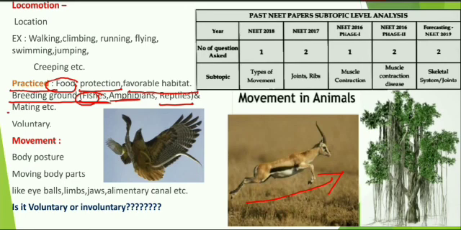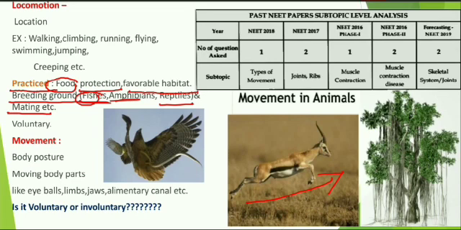Another one is mating, which is quite common for reproduction. Organisms of the opposite sex must cross, which is known as mating, and that is necessary for continuity of generation through reproduction.